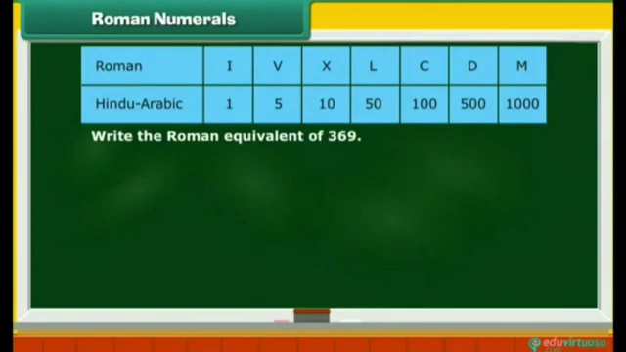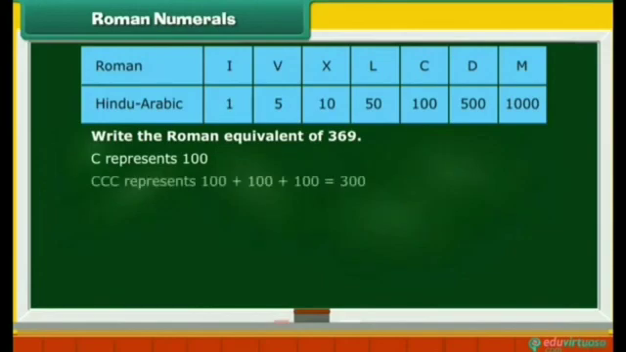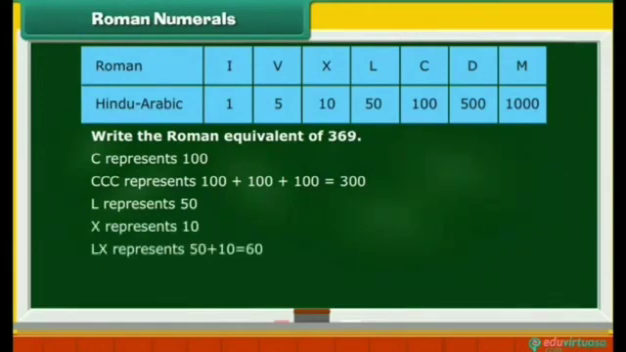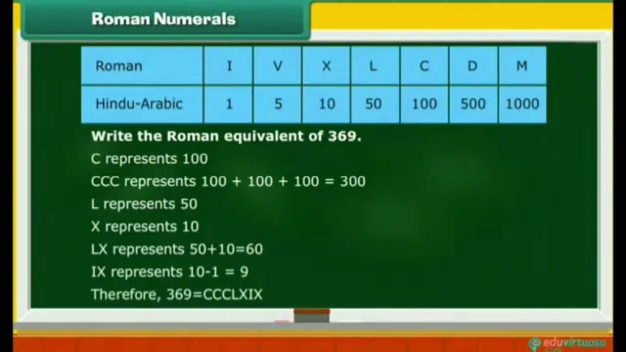Next example is write the Roman equivalent of 369. CCC represents 100 plus 100 plus 100, that is 300. L represents 50. X represents 10. LX represents 50 plus 10, that is 60. IX represents 10 minus 1 equal to 9. Therefore, 369 is equal to CCCLXIX.